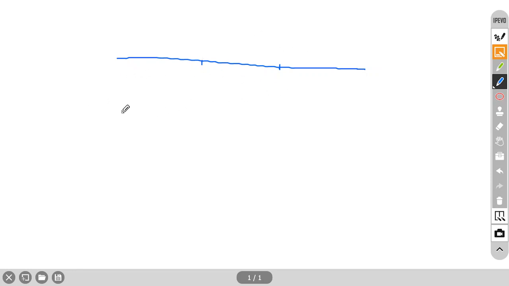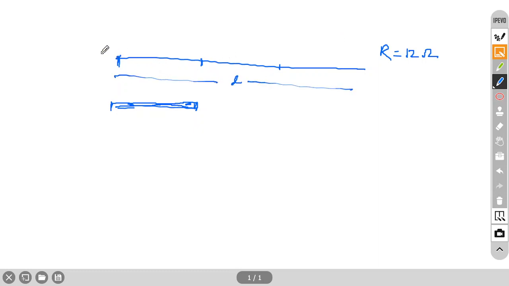Initially, if you fold it, it will become like this, 1, 2, 3. This is the length now, so only this much length is left. These are 3 folds. Initially the resistance is, suppose, R equal to 12 ohm. This is the first situation, when the length of the wire is L and the thickness is A. Now what will be the resistance?